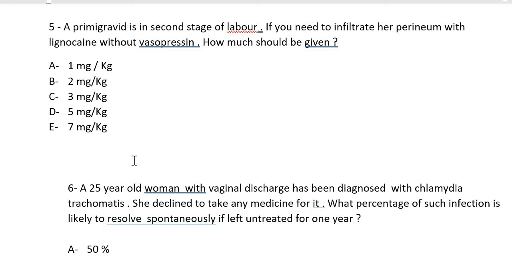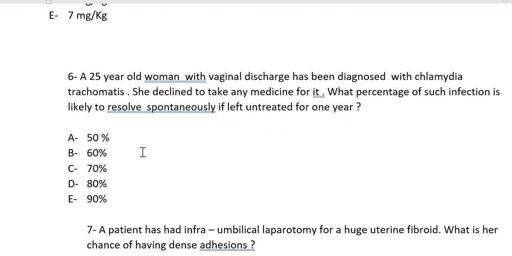When do we give this conscious sedation? If you're doing outpatient hysteroscopy and the patient is not relaxed, or doing manual vacuum aspiration, or when you have to remove a polyp, in these outpatient procedures anesthesia is generally not required, but your patient may not be tolerating pain well, because everyone has different tolerance for pain. That is the point.